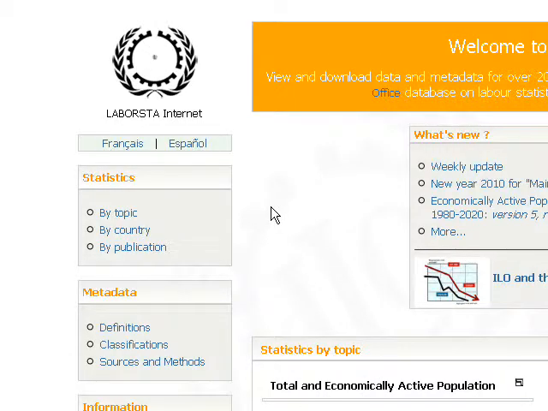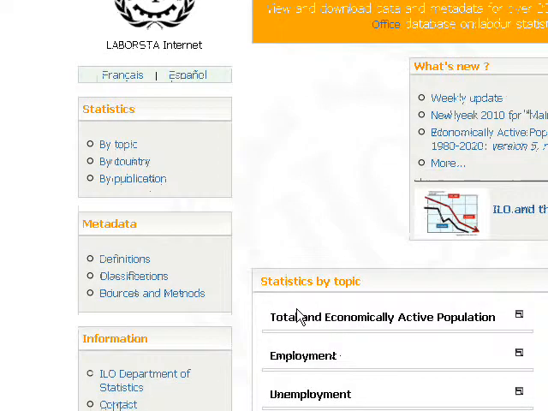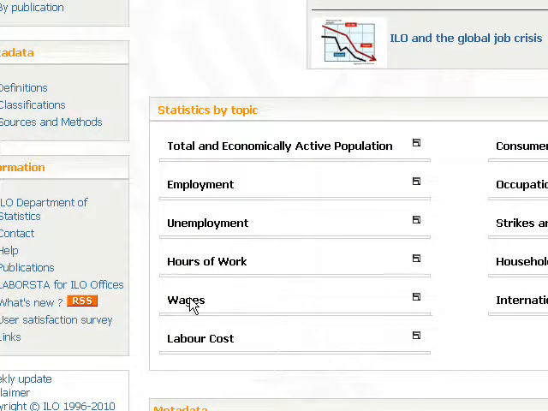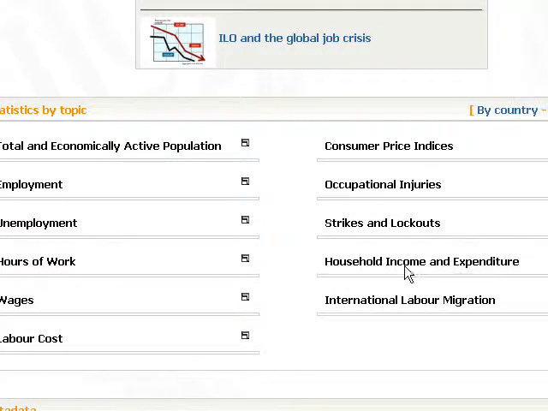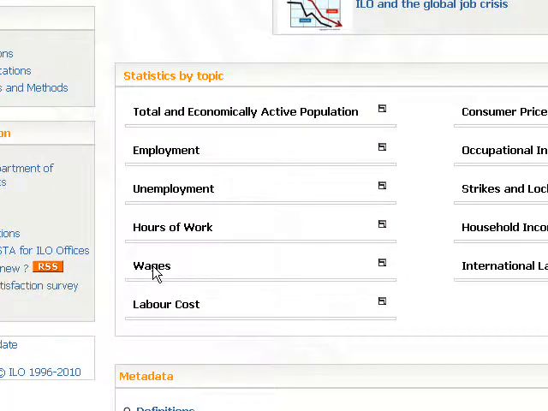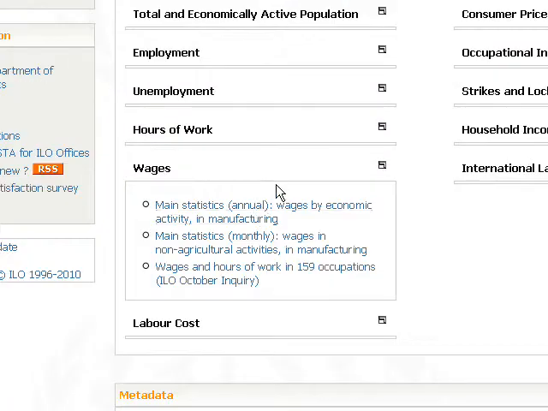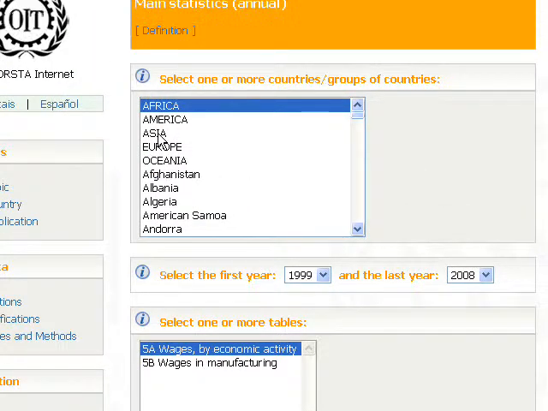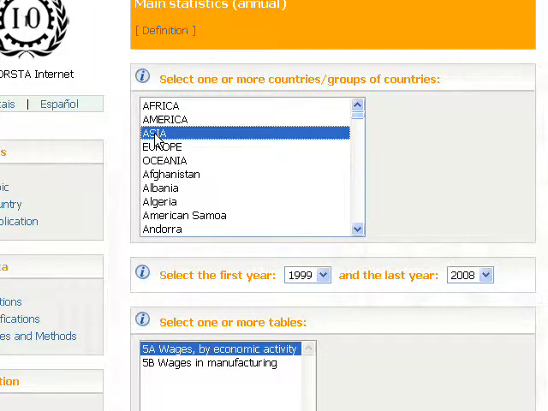Now LABORISTA has a lot of other stuff too. For example, here's some data on wages. You can choose whatever topic you want down here. So we do wages, and let's say you want wages and hours of work, or main statistics, wages by economic activity, manufacturing, things like that. So let's click there, and then it allows us to choose a region. If we want the Middle East, I think we want to do Asia. That's going to give us Asian countries, and then the Middle Eastern countries as well.